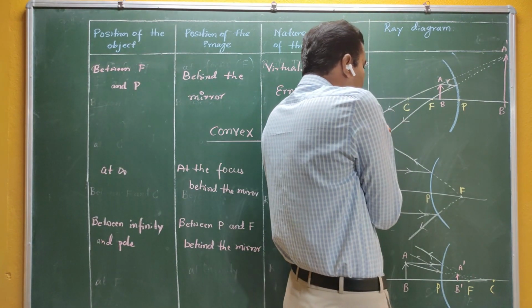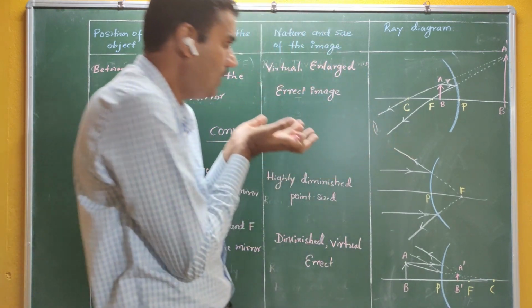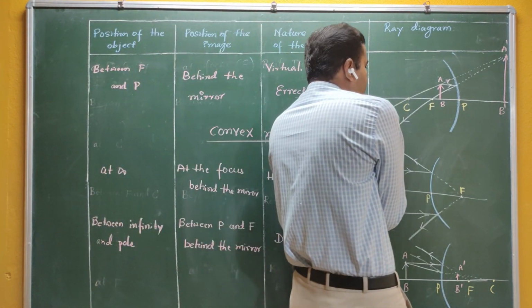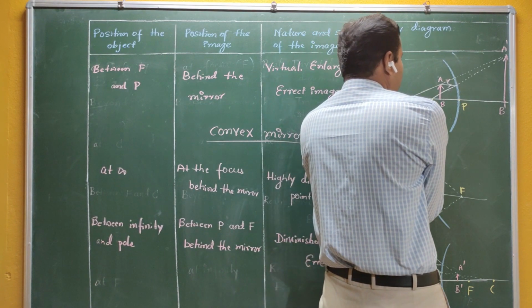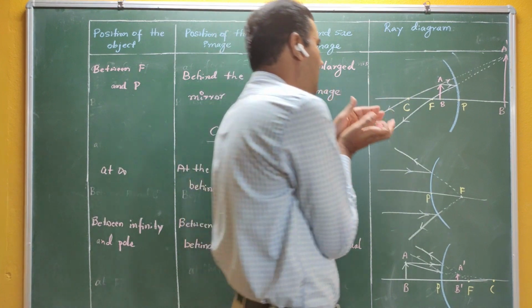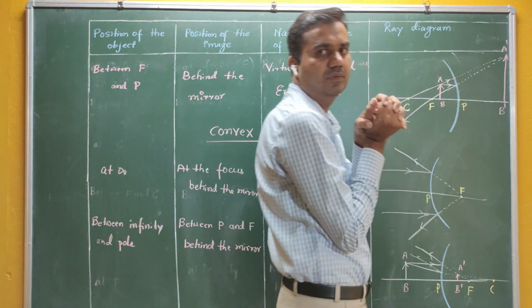But due to the optical illusion of an eye, if we look at these rays, they appear to be coming from this particular point here.